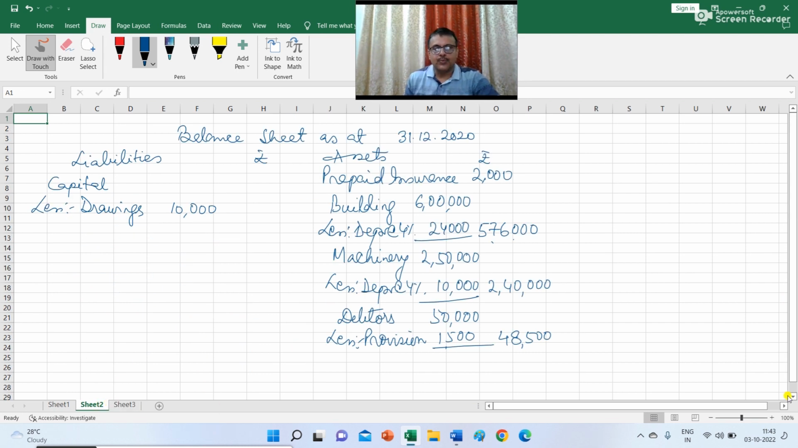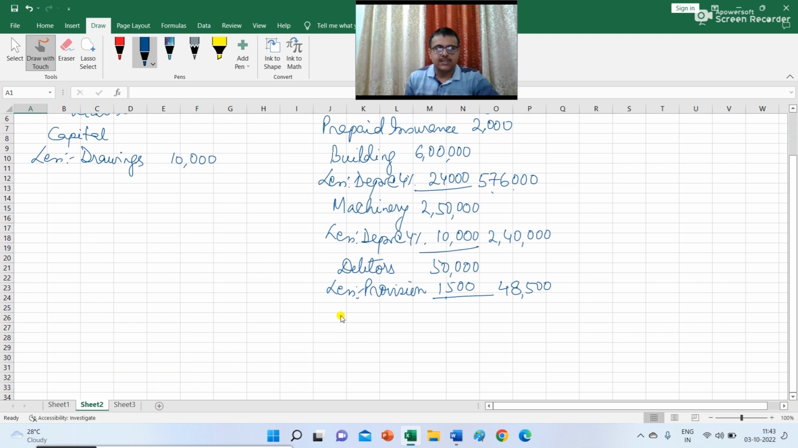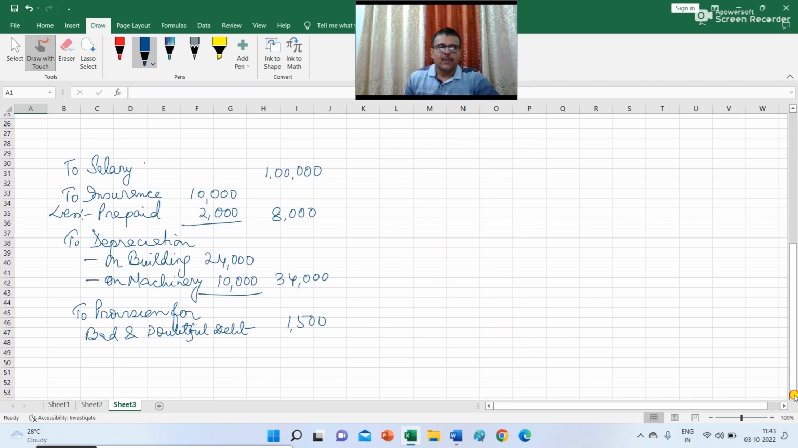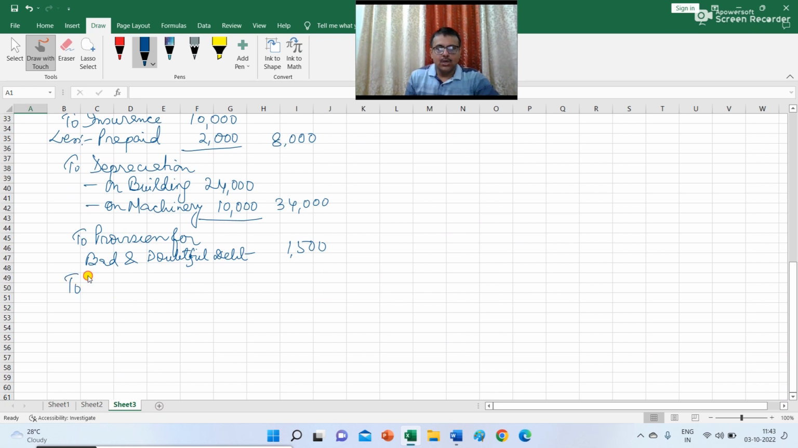Next is cash in hand. So cash in hand to be recorded in the balance sheet on the asset side. So cash in hand is 50,000 less defalcation rupees 4,000. So outer column you have to record 46,000. And in profit and loss account you have to show to loss due to defalcation.